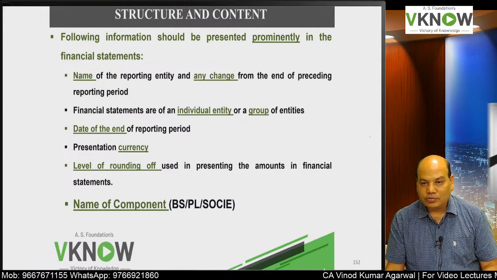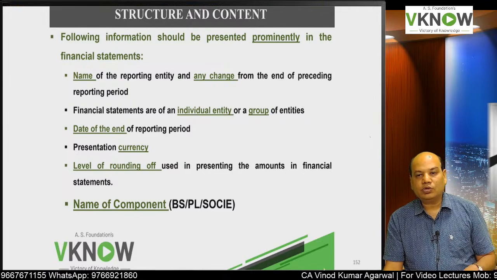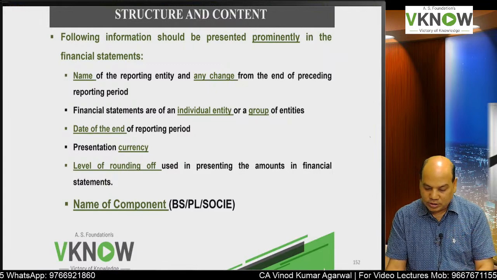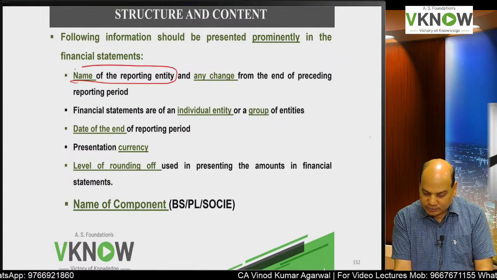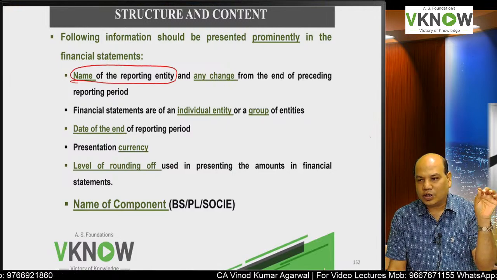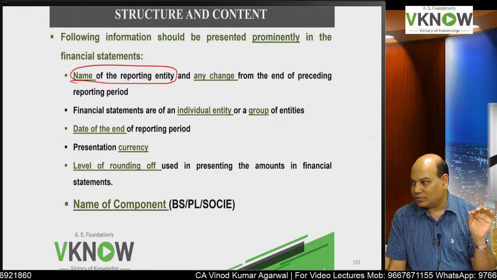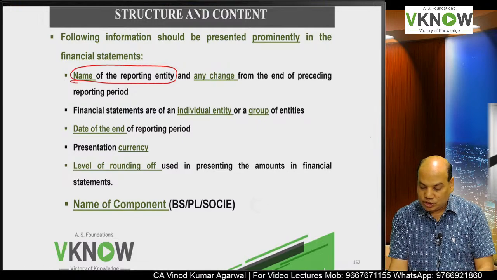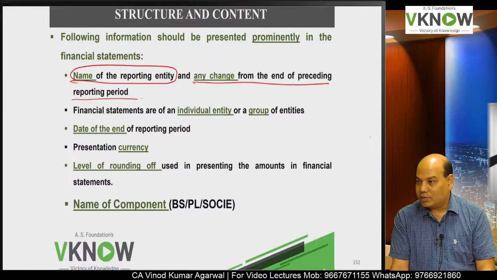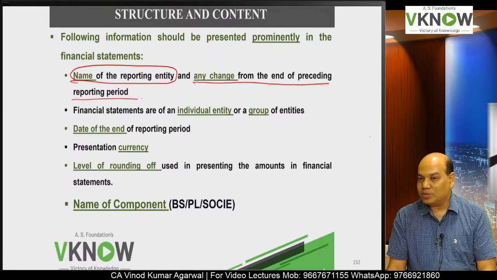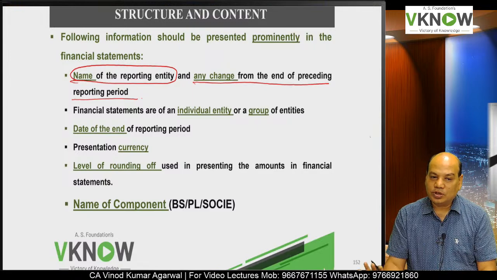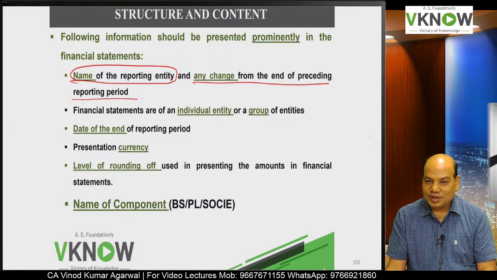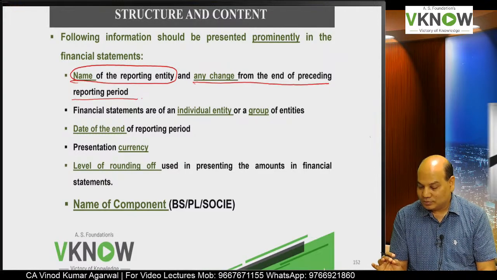So, as per Ind AS 1, what are the information you have to disclose so that you can identify and distinguish the financial statement? Name of the reporting entity. So, you will find on every page the name of that company is written, Reliance Industries Limited, and if there is any change from the end of the preceding reporting period, if the company has changed the name, Ruchi Soya became Patanjali Foods, then you have to disclose the name of the former company also.